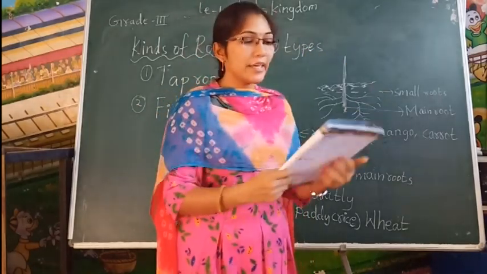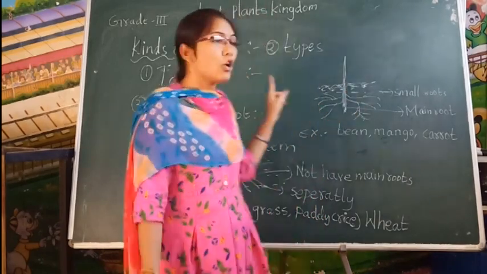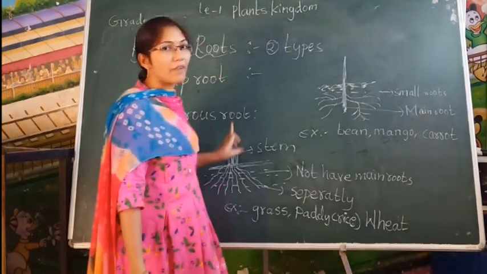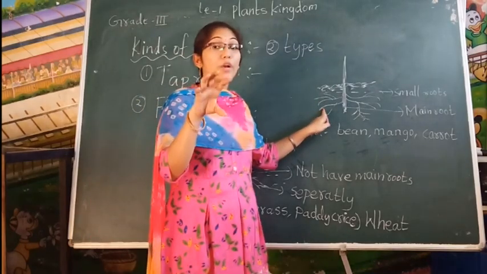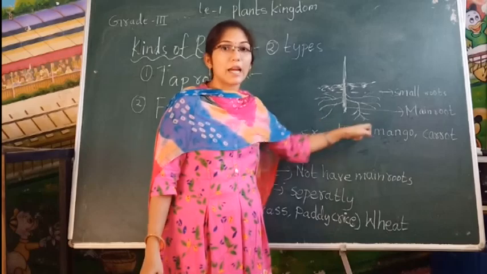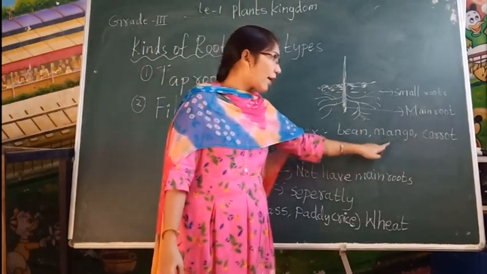Okay, children? Today you learn about kinds of roots. Two kinds of roots. First one is the tap root and second one is the fibrous root. Tap root means having a main root. From that main root, smaller roots will grow. This type of root we should call the tap root. Examples of tap root: bean, mango and carrot.